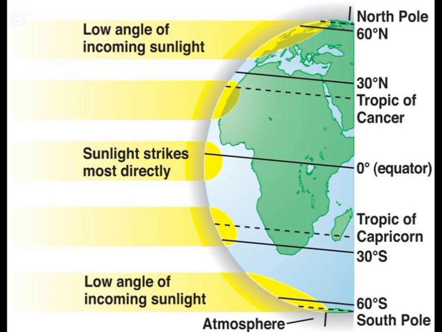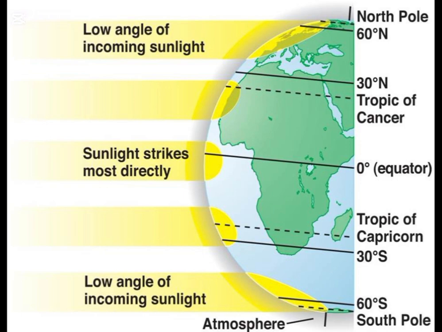The same amount of sunlight gets spread out over a much larger area. Since the energy is spread thin, it can't warm the ground very well. This is why the north and south poles are covered in ice.